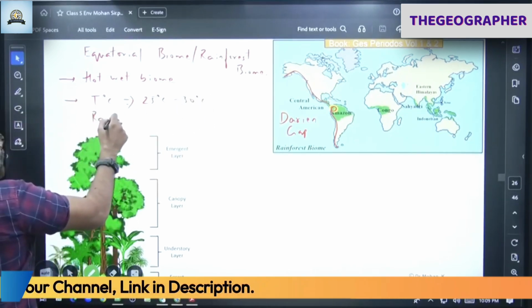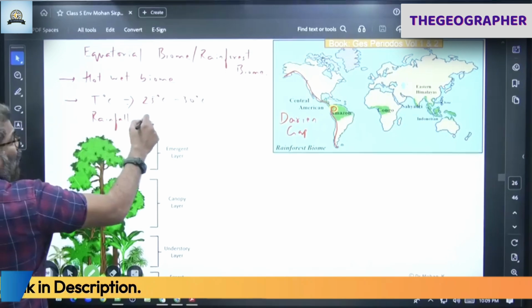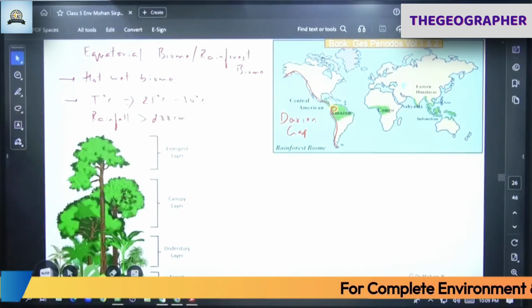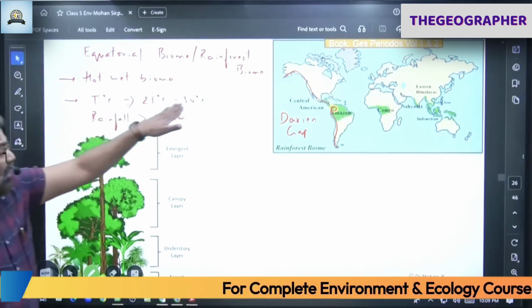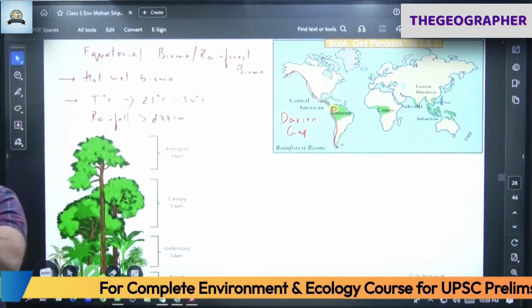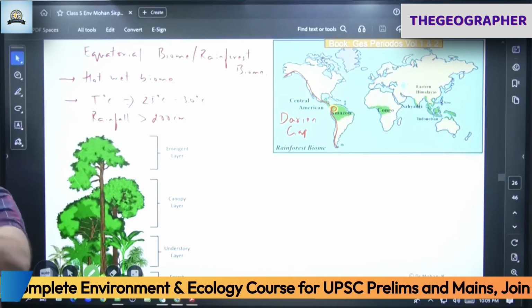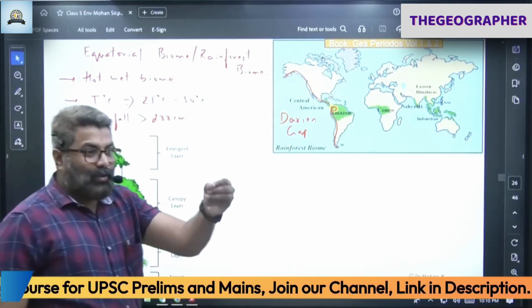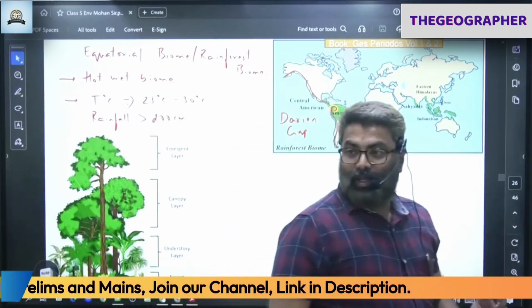Rainfall is very high, more than 200 centimeter rainfall per annum. Throughout the year, temperatures are like this. There is no winter here. Equator doesn't experience winter. You got it? Throughout the year, day and night, it is warm, humid.